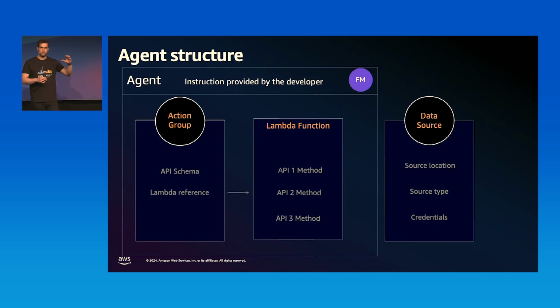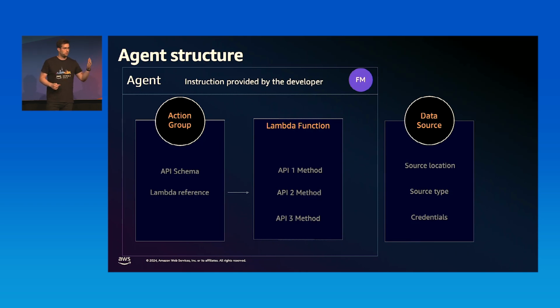Again, if you remember from the first step, at the top we have the agent, which contains the instruction provided by the developer, what it is and what it should be doing. In that container, you have action groups. Within the action groups, you define the API, so you have an API schema, and then you have the Lambda reference. In the Lambda reference, you reference a Lambda function that contains the implementation of the different APIs: API 1, 2, 3.